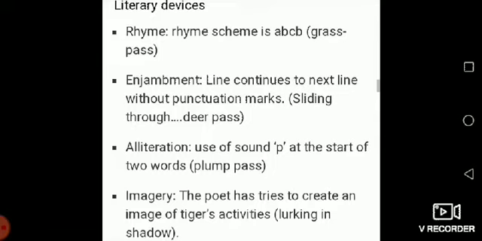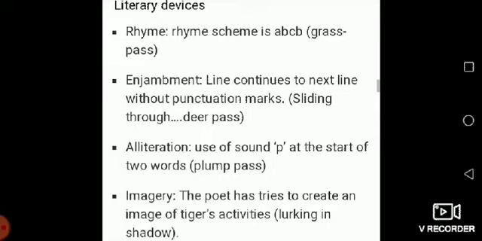The next device is alliteration. Use of sound P at the start of two words, plum pass. Any sound that is prominent in the sentence, the repetition of the same sound, is called alliteration. So here, in the words plum pass, the P sound is prominent.